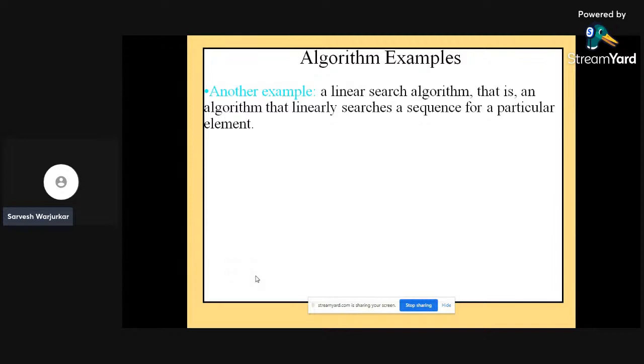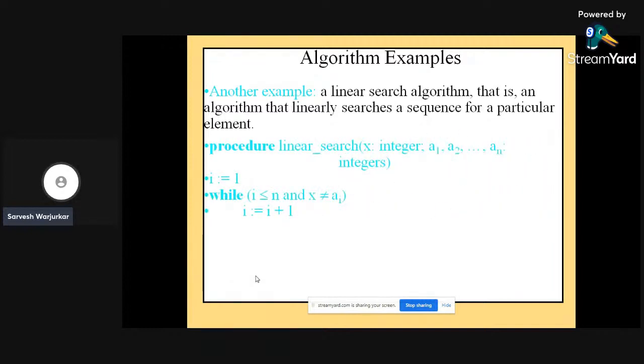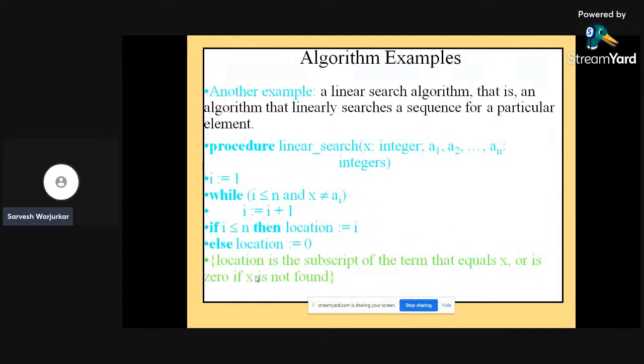Again, as a certain example, we can go with the linear search algorithm. That is an algorithm which linearly searches a sequence for a particular element. If you want to search a sequence for a particular element, this will be the syntax, or these will be the steps, or this will be the algorithm, I can say.